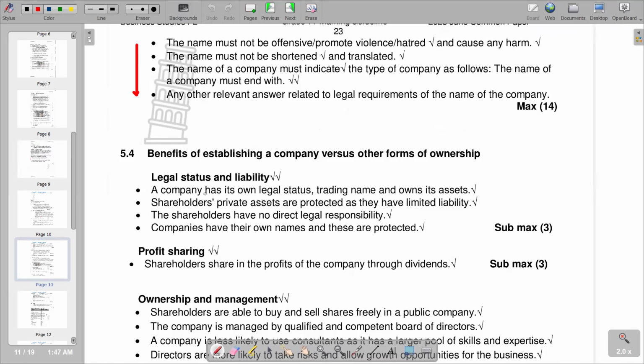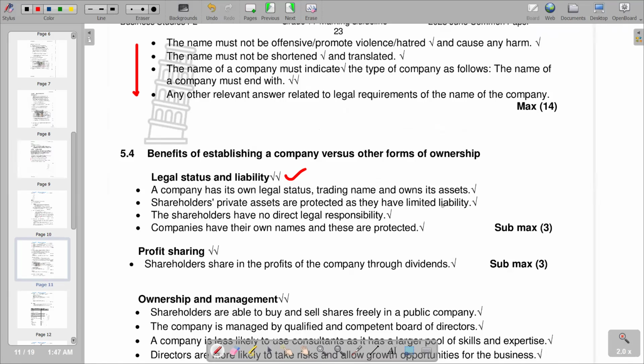The first one is legal status and liability. That is the first one that we have, whereby it reads the company has its own legal status, a trading name, and owns its assets. And second point, shareholders' private assets are protected as they have limited liability. Remember, whenever there's limited liability, if the company becomes insolvent, the personal assets of the owners of the business cannot be taken to settle those debts.